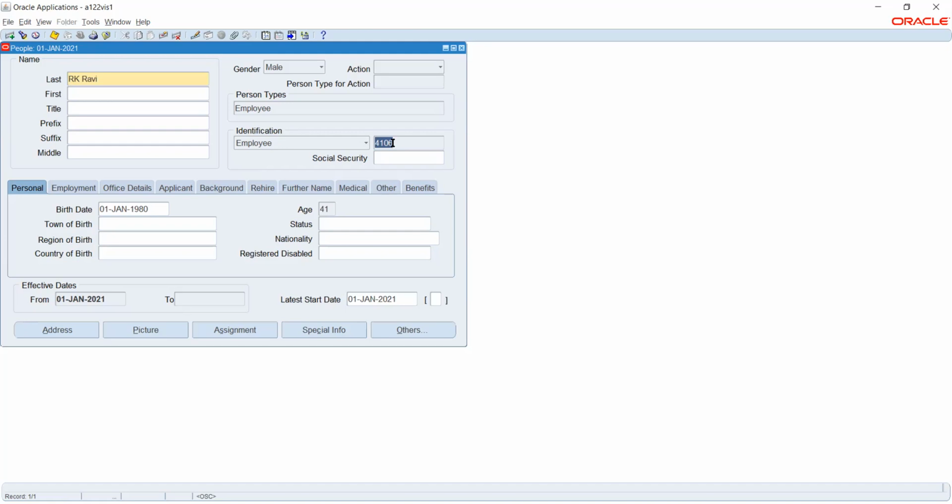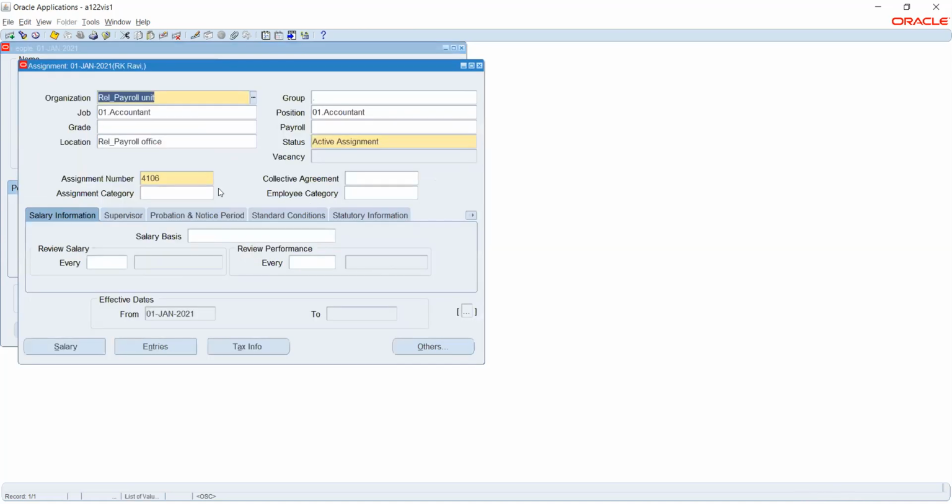My question is, for example, while creating an assignment, we have assignment number 4106. His function is in inventory only. If he is also working in procurement, his assignment number will be 4110. But the employee code here is 4106 only. So the assignment value will be both 4106 and 4110, but there must be a unique employee code.